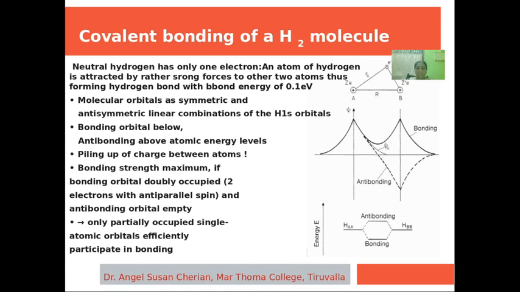Here bonding strength is maximum if the bonding orbital is doubly occupied and the anti-bonding orbital is empty. So here only a partially occupied single atomic orbital gives an efficient type of bonding.